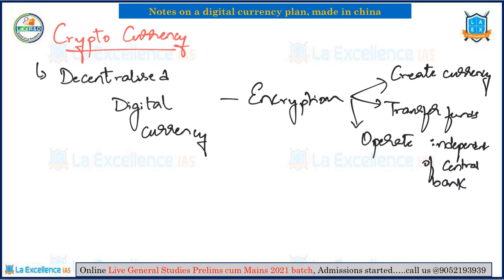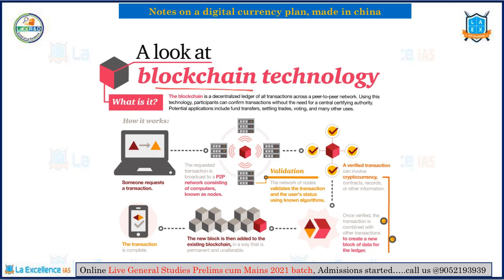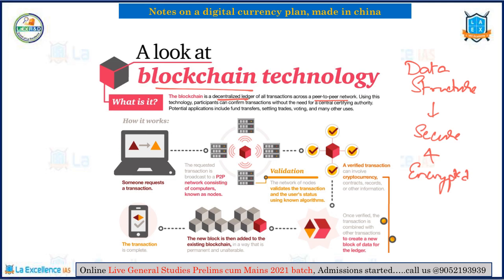So these cryptocurrencies use a decentralized system that is based on blockchain technology. Let's try to understand what this blockchain technology is. First of all, what is a blockchain? See, a blockchain is a decentralized ledger where all the transactions from a peer-to-peer network are maintained. What you have to remember here is that it is nothing but a data structure. With this data structure, we ensure the transactions happen in the most secure manner, and are encrypted across the networks that are being distributed. You can see this in the image.